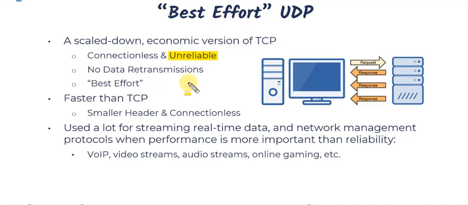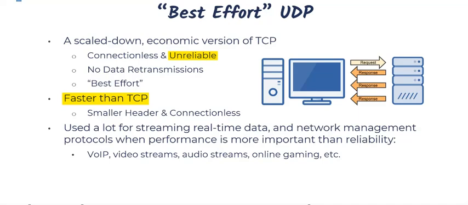Because of all of this, it's considered a best effort type of protocol. But when we think about TCP and UDP, TCP is more robust, but UDP is faster than TCP for a variety of reasons. Number one, the header is much smaller. The TCP header is 20 bytes, whereas the UDP header is only 8 bytes in size. So the data being sent over the network is going to be smaller, so it's going to be faster. Also, because it doesn't have to set up the three-way handshake before it starts sending data, it's also going to be faster.